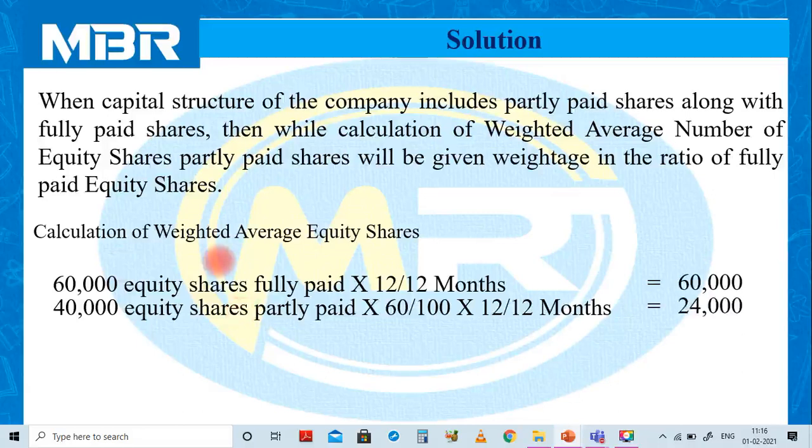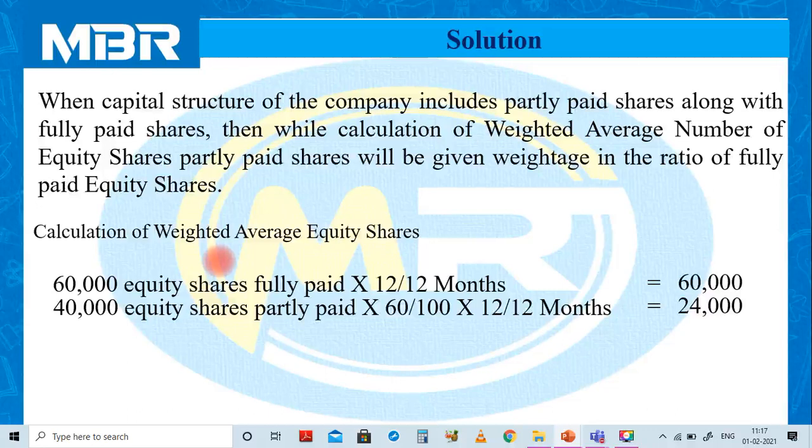The element remains the same as numerator and denominator, as no information regarding dates is given to us in our question. So 40,000 equity shares partly paid, on which 60% amount is paid, or rupees 60 is paid out of 100.